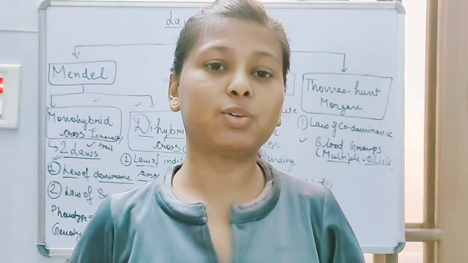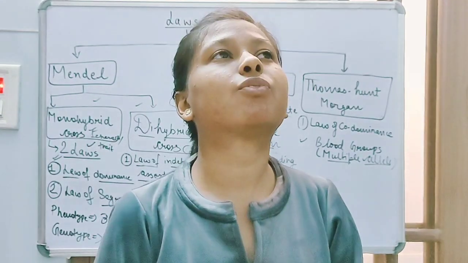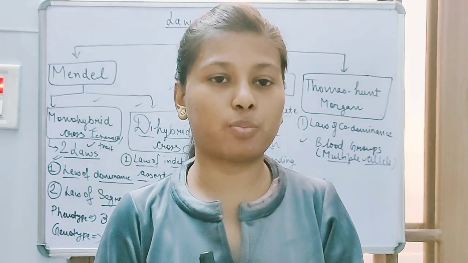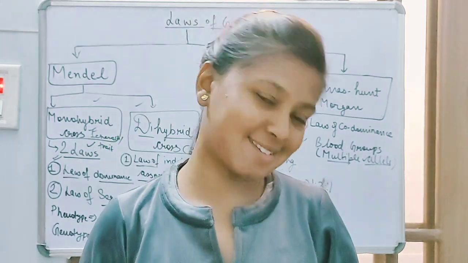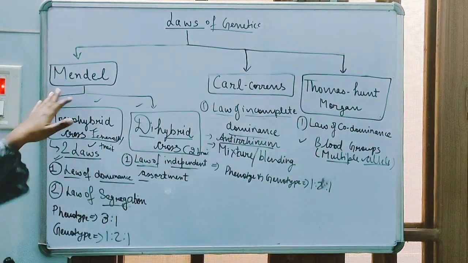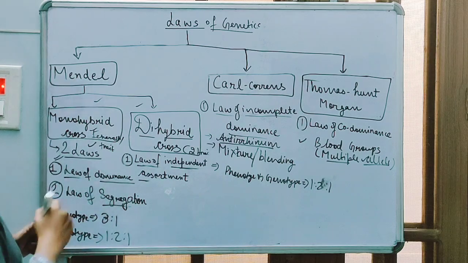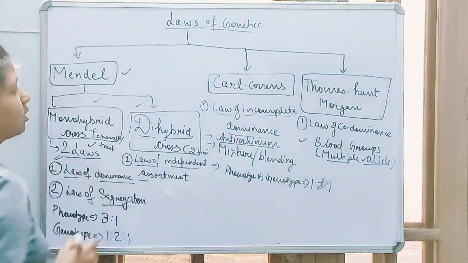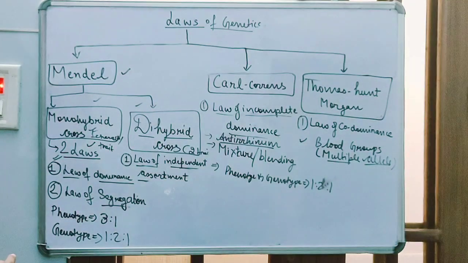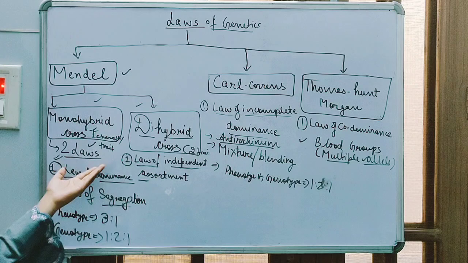Hello everyone. Today we are going to discuss the laws of genetics. Various scientists have contributed and given laws. So, let's discuss. First of all, the scientist Mendel. Mendel is basically the father of genetics, and on the basis of monohybrid cross and dihybrid cross, he has given different laws.